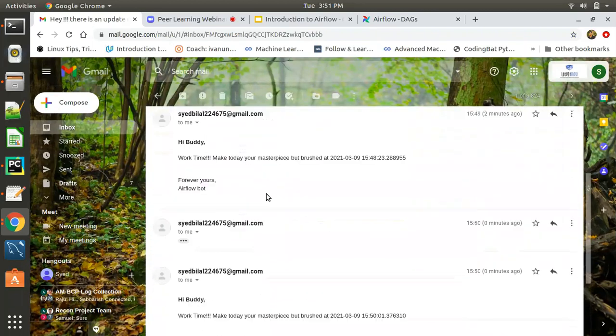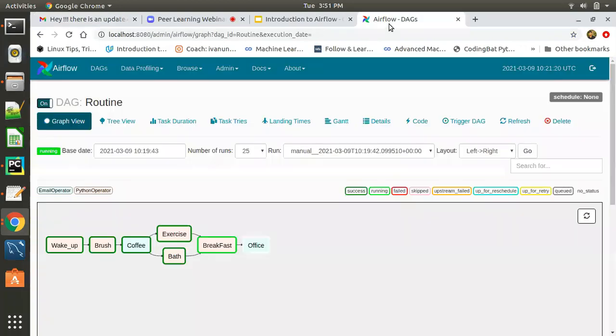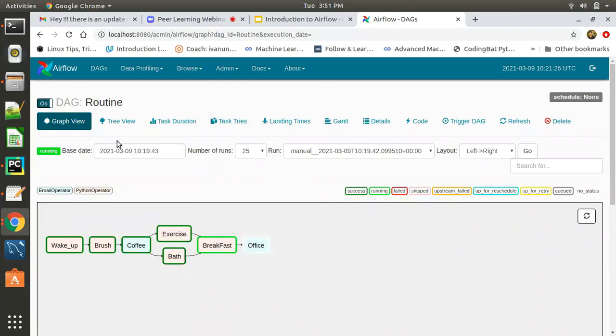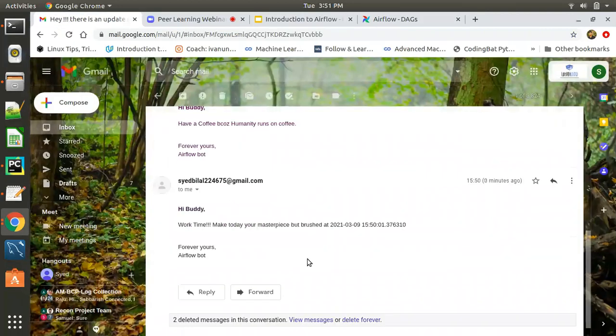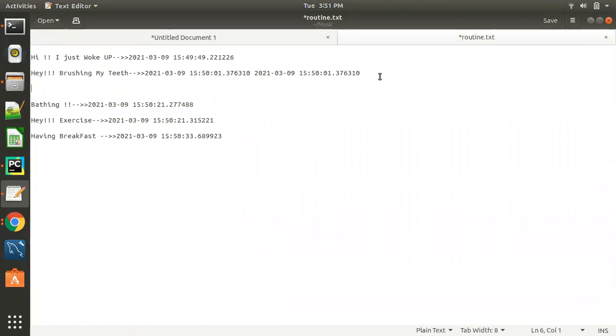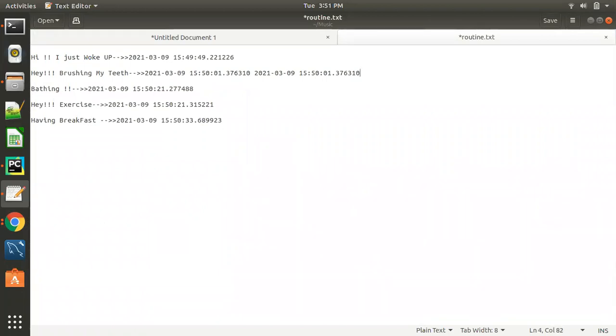The recent message is the mail task we have, and the XCom pull would have run, and then it should have sent a mail along with the time, like the time we pressed. This time, if you see, is the value returned from the brushed task. If we see that task, we will have this same value. So we were able to retrieve that message in another task as well.